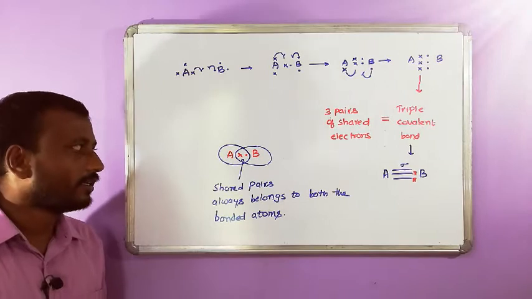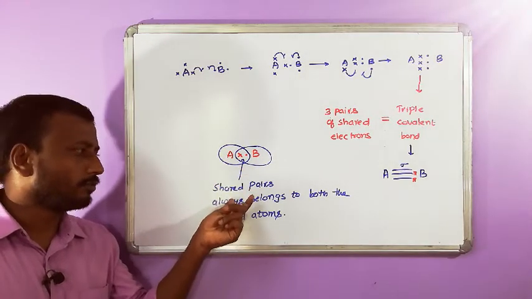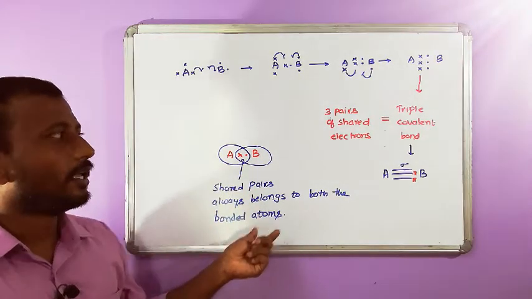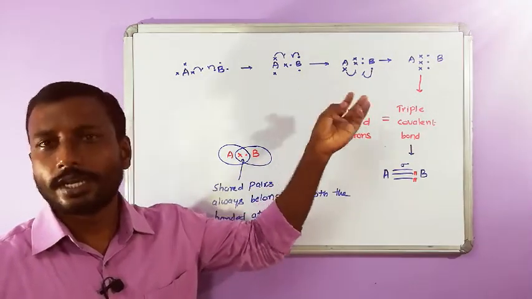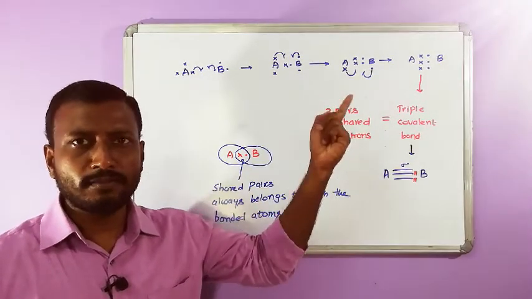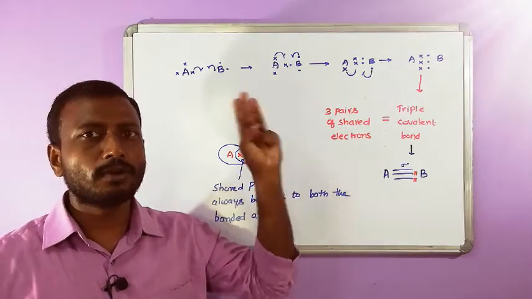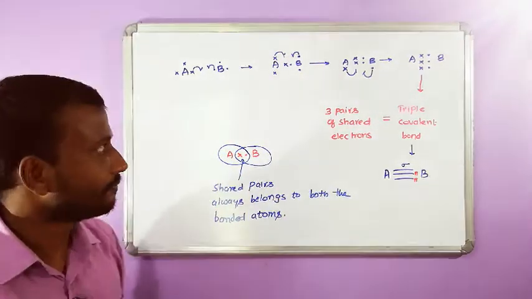Clear guys? This shared pair of electrons belongs to both the bonded atoms, and there are three types of covalent bonds depending on the number of shared pairs of electrons. They are single covalent bond, double covalent bond, and triple covalent bond.